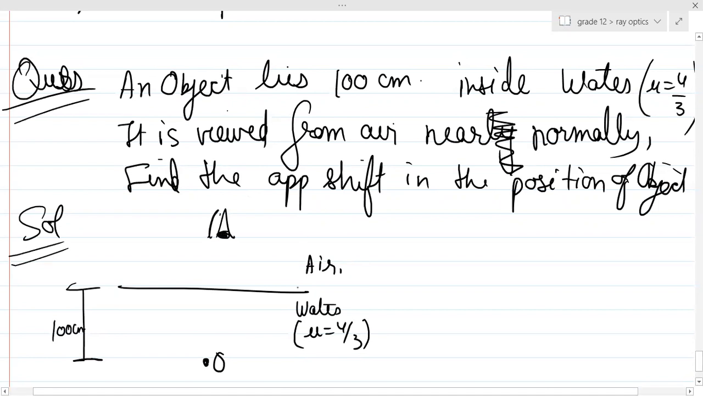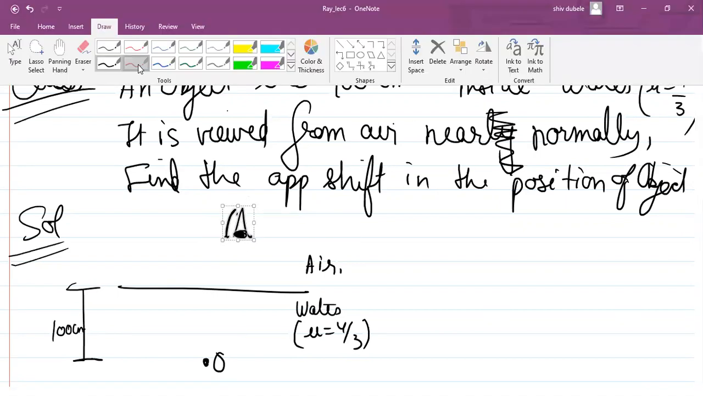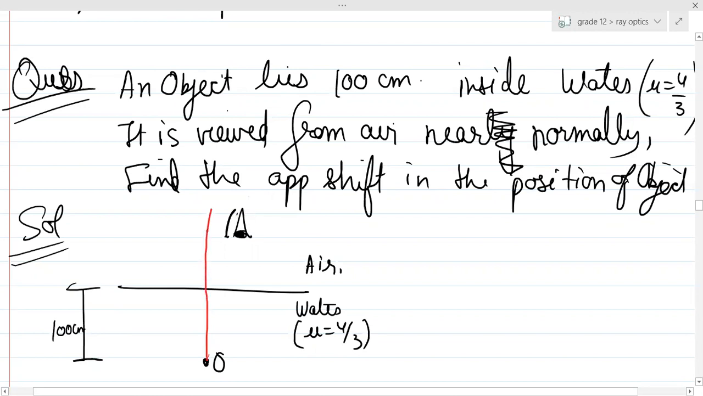So which case is it? Even if you don't remember the case, no need, it doesn't matter. One light ray will go like this, one light ray will go like that. Say this will be one light ray, and another light ray will go like this. Now it is going from denser to rarer, away from normal. So when you back produce these rays in the backward direction, here you will get an image. So this is basically HI.